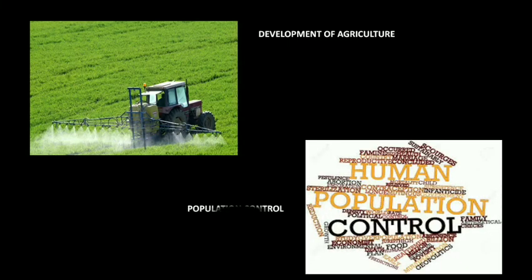Next we have population control. In order to eradicate poverty, one should control the population of a country, because if the population keeps on increasing, the number of people suffering from poverty would increase. Therefore family planning programs should be implemented and properly advised in rural areas, because it is mostly from rural areas that the population increases.